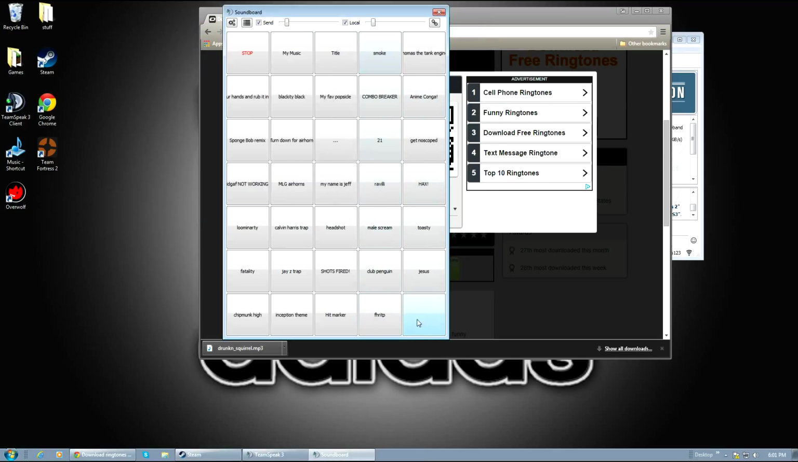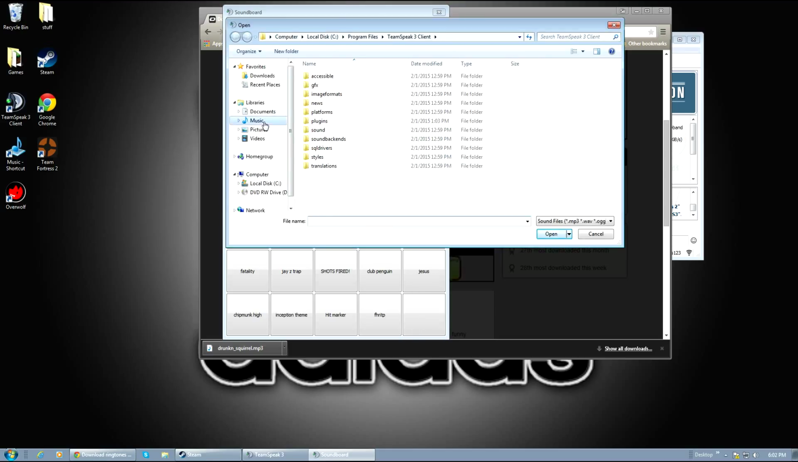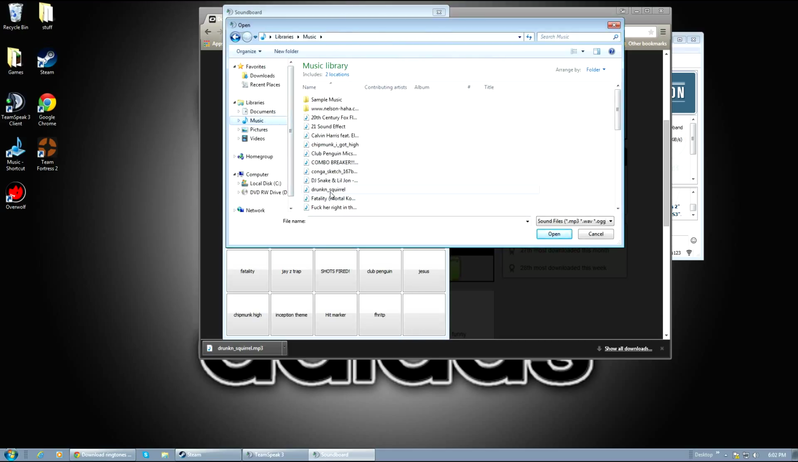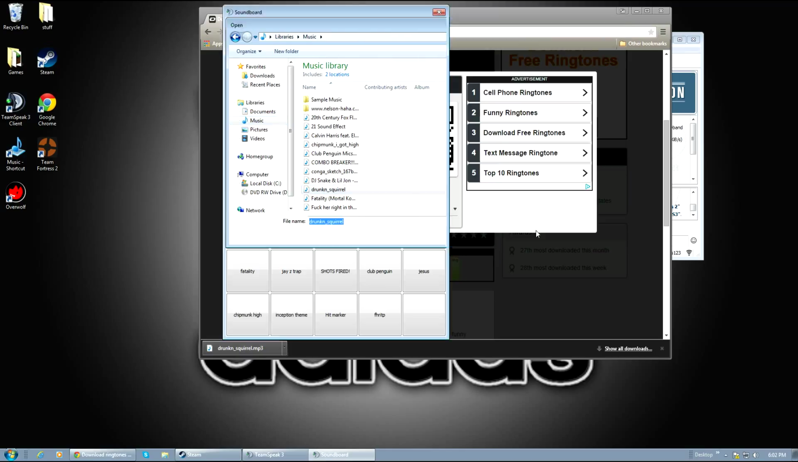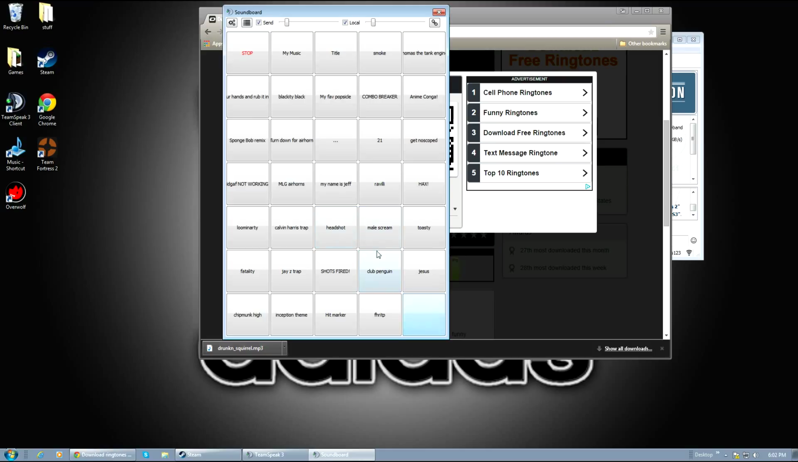When you drag and drop your sound into music, X out of that, and then right click a blank one. I'm going to right click this one and go to music. Always music, do not do sound. And then find Drunken Squirrel, which is what I got. Then when you click it, you will hear the sound. This is how much the people hear, and this is how loud you hear it.